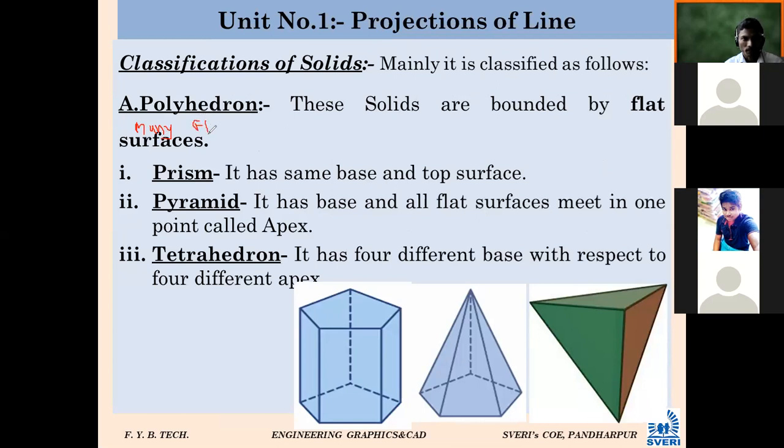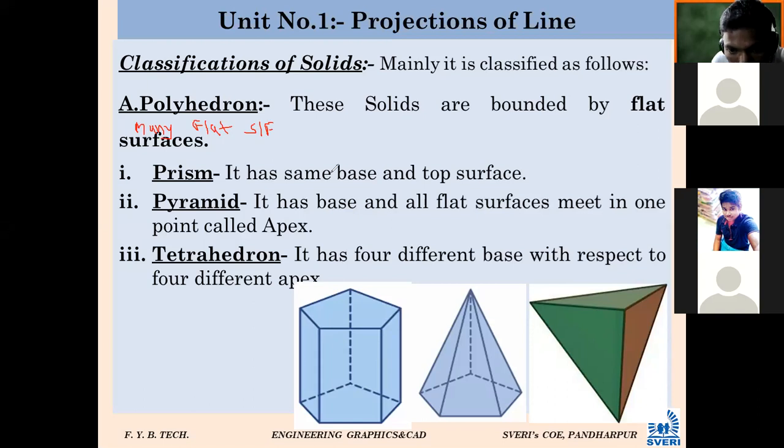In short, I will write S for surface, F for flat surface. Poly means many, meaning the solids are bounded by flat surfaces. That's why poly, many.